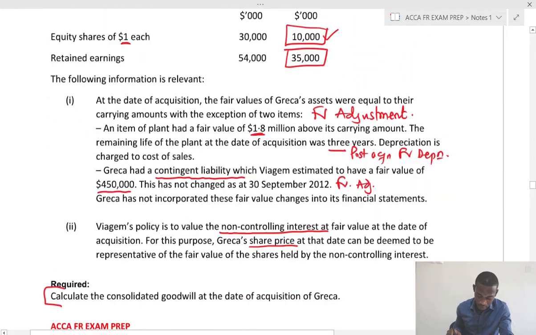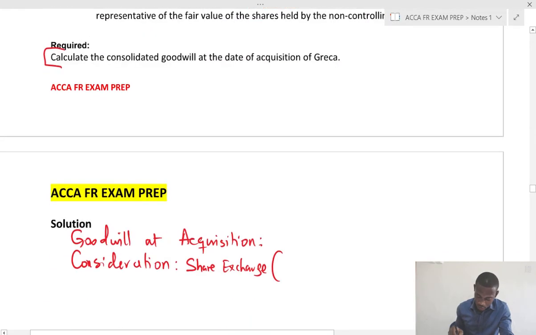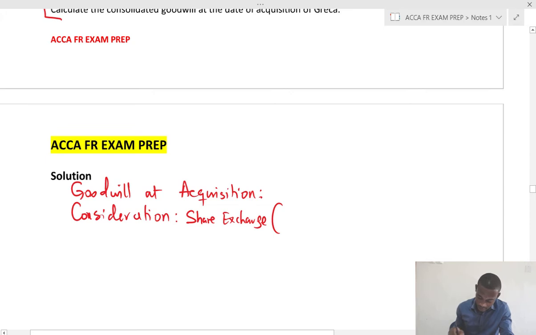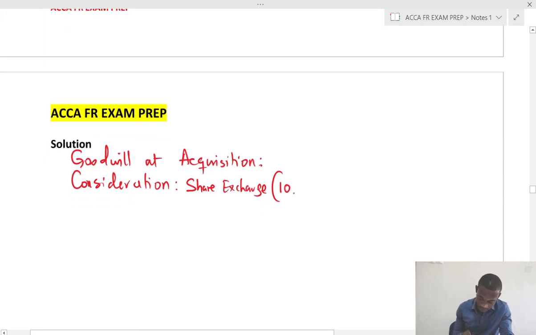So what we do here is to say 10,000, which is the 10 million number of shares, times 90%, which is 0.9, times the share exchange 2/3, times the market price 6.5.